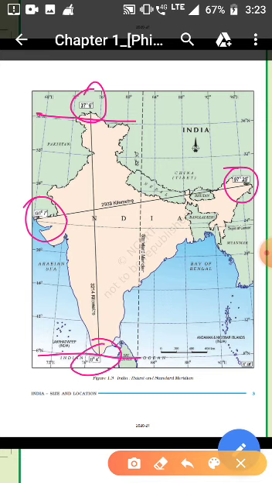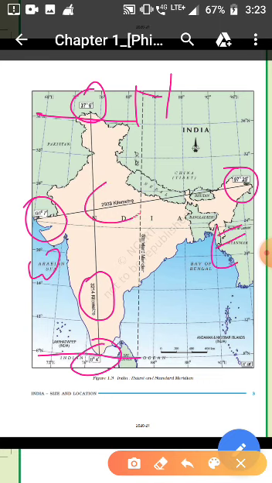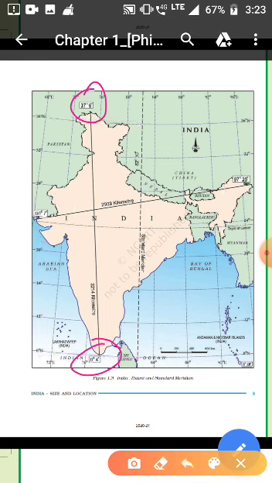These are a few questions. Again, what is the distance, what is the length from north to south? That is given here, and this side is given: north to south 3,214 kilometers. Again, west to east, the length of the country is 2,933 kilometers. So what is the length of India from west to east?